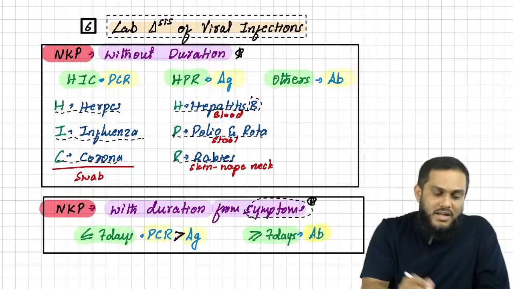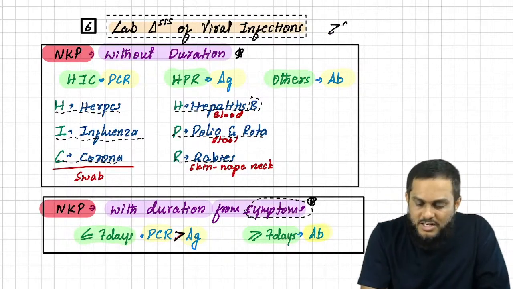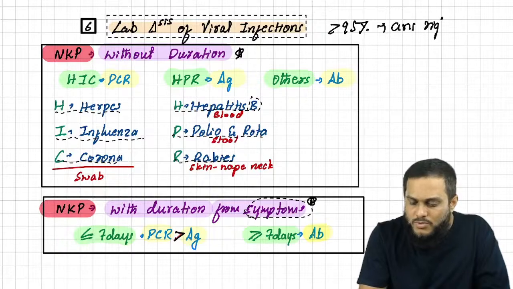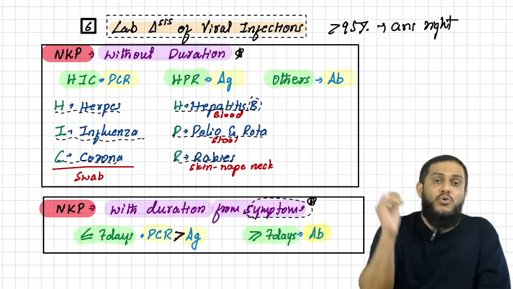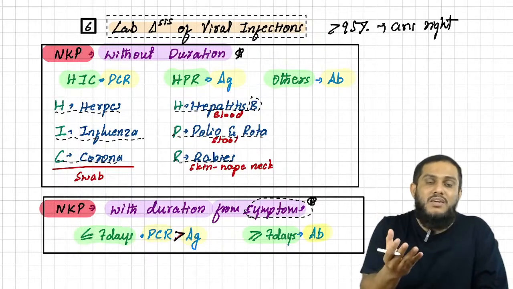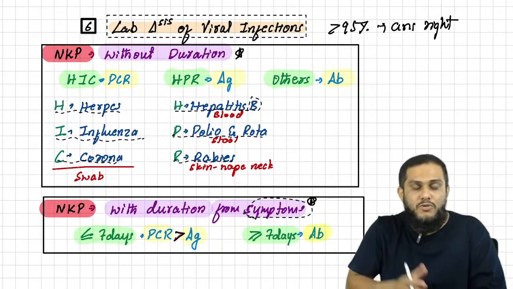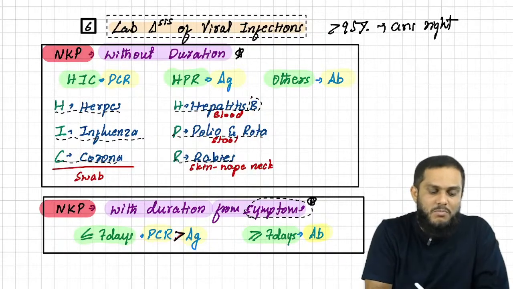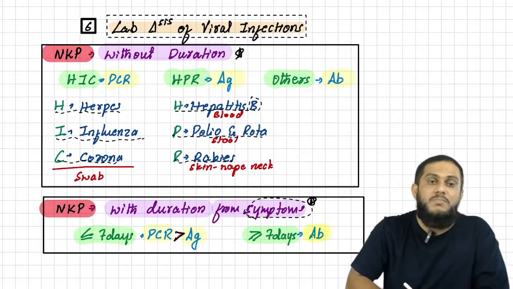I can say more than 95% of the times your answers will be right in the exam based on the lab diagnosis. If you remember for each and every virus what the lab diagnosis is, the chance of making it right and remembering is 20%. If you remember the NKP, more than 95% you can make it right. And that's why we have NKPs.